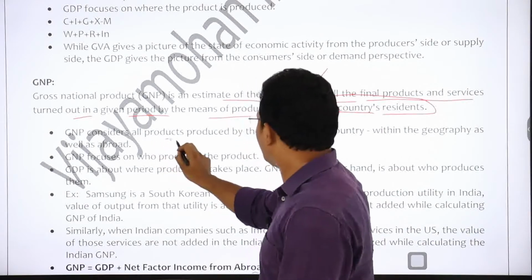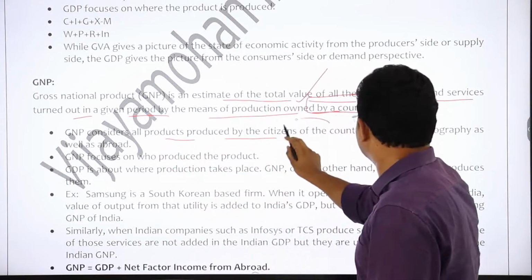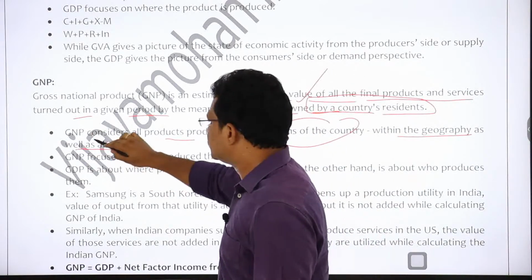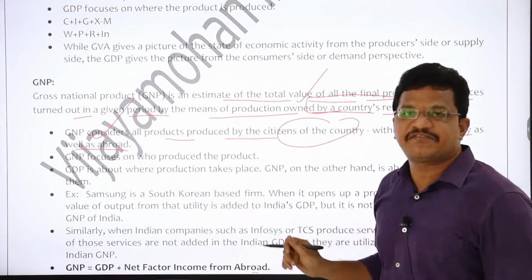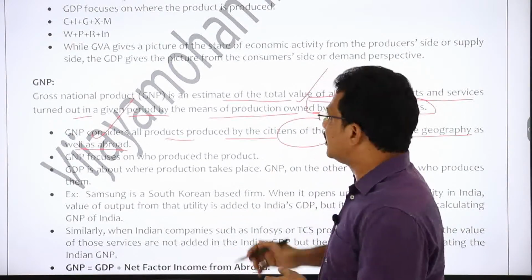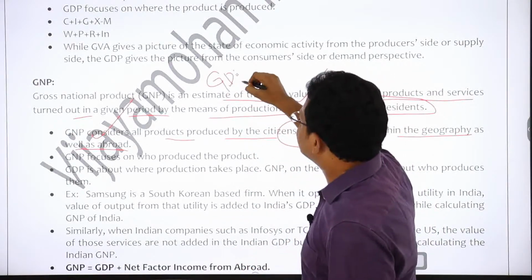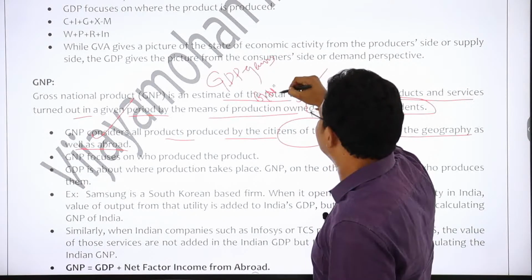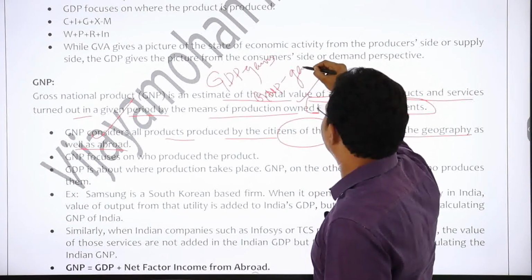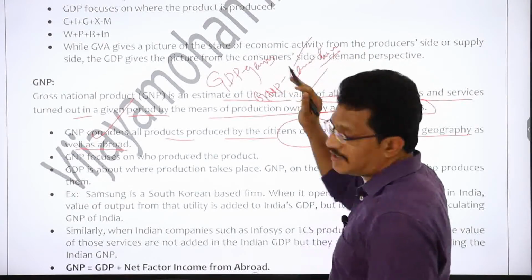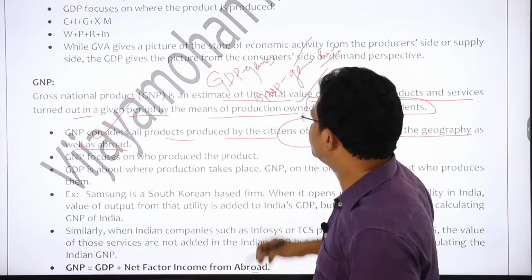GNP considers all products produced by the citizens of the country within the geography as well as abroad. So this is the basic difference between GDP, gross domestic product, and gross national product, because GDP has a geographical limitation. However, GNP does not have any geographical limitation, right? So this is the basic difference that you need to focus on.